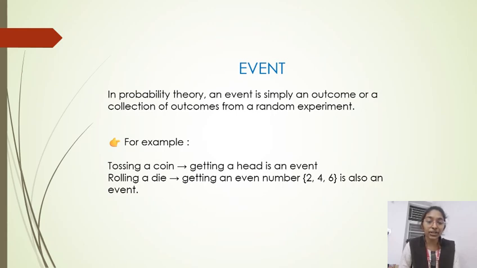For example, tossing a coin. Getting a head is an event, and getting a tail is also an event. Rolling a die. Getting an even number like 2, 4, 6 is also an event, and getting an odd number like 1, 3, 5 is also an event.